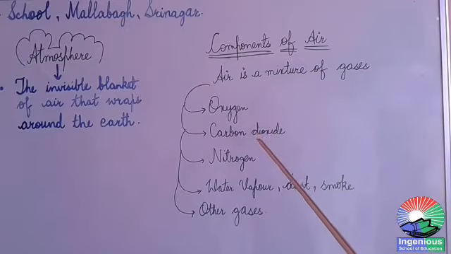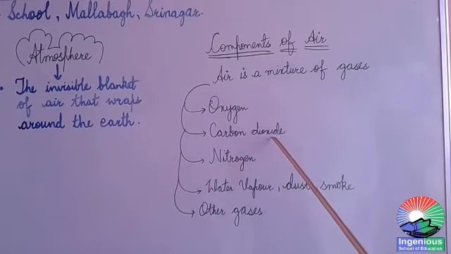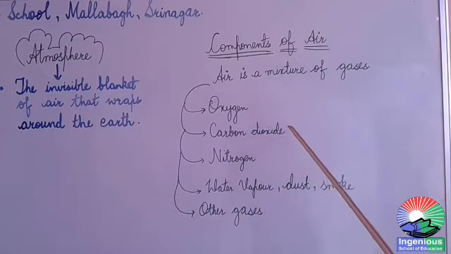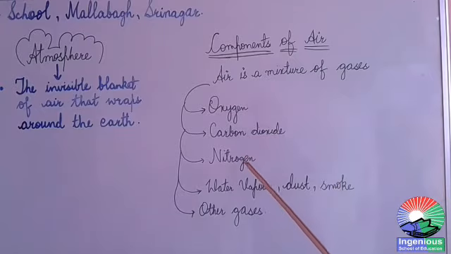It contains carbon dioxide, which is needed by the plants to do photosynthesis. It also contains nitrogen, water vapor, dust, smoke, and various other gases which are present in small amounts. All these gases are the components of air.